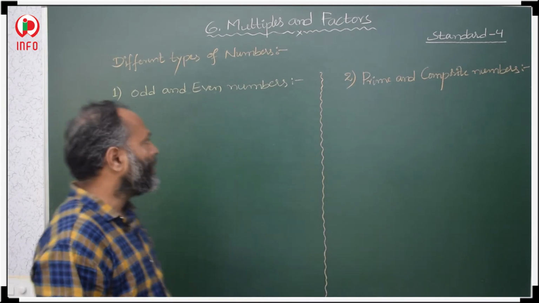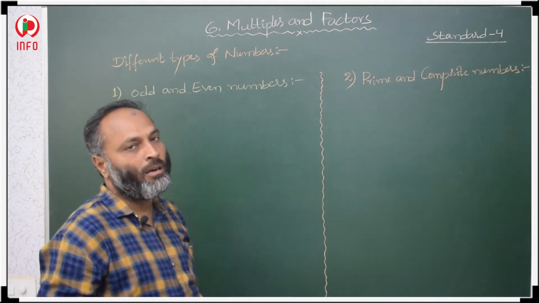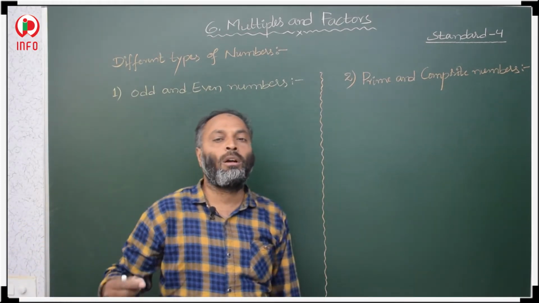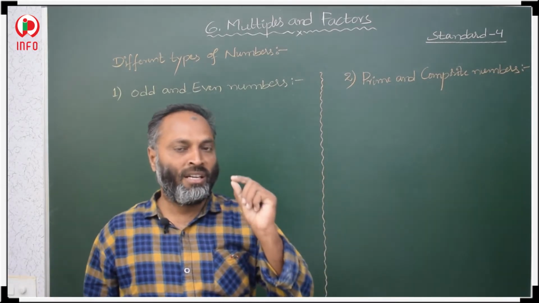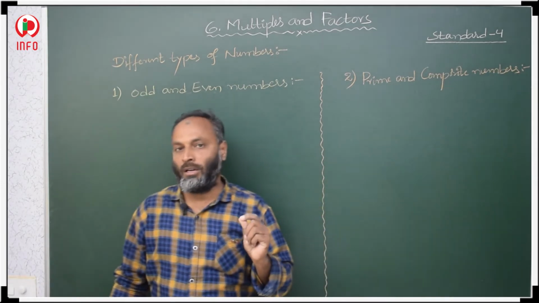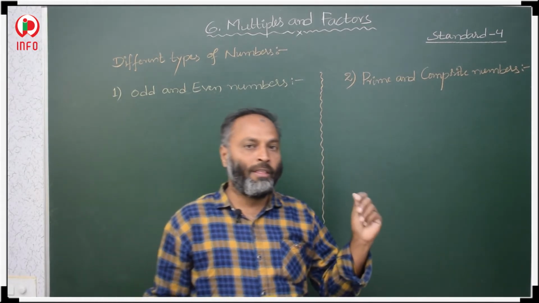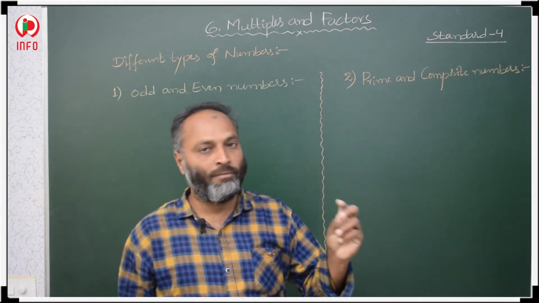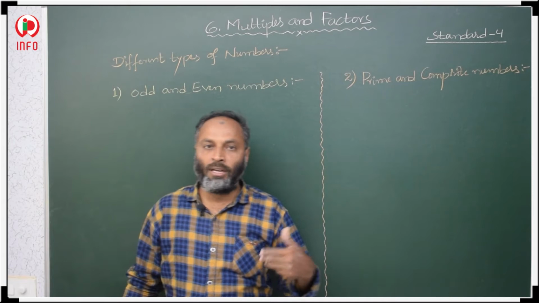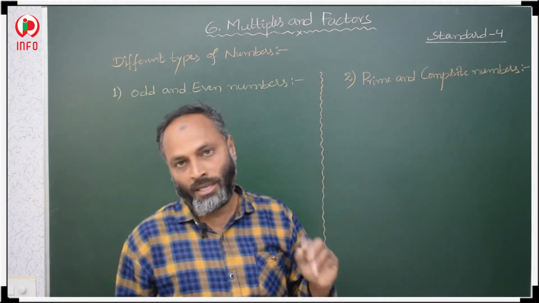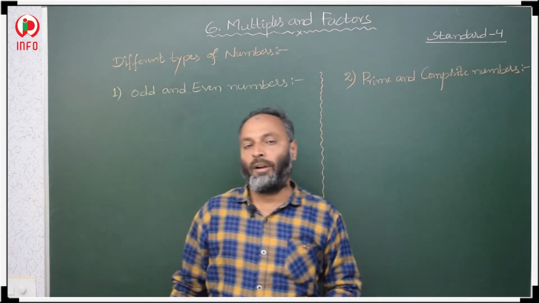First, odd numbers. What are odd numbers? The numbers which are not divisible by 2 are called odd numbers. Otherwise, if any number, when we divide it by 2, leaves remainder 1, then such numbers are odd numbers. In simple terms, the numbers which are not divisible by 2 are odd numbers.